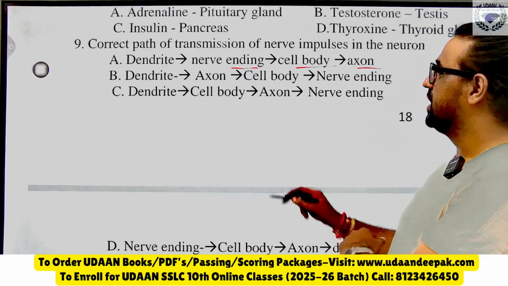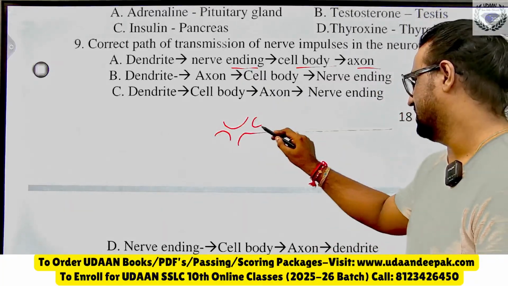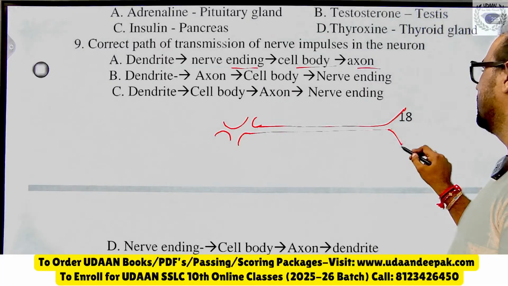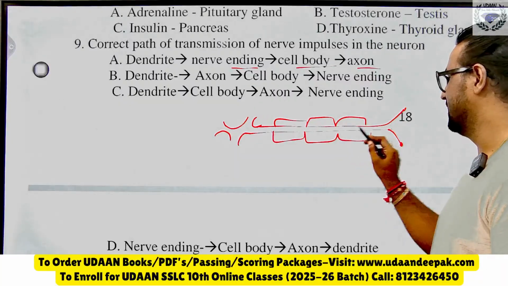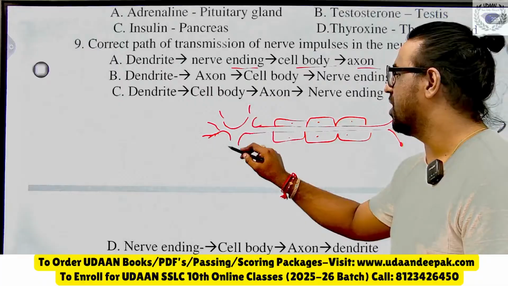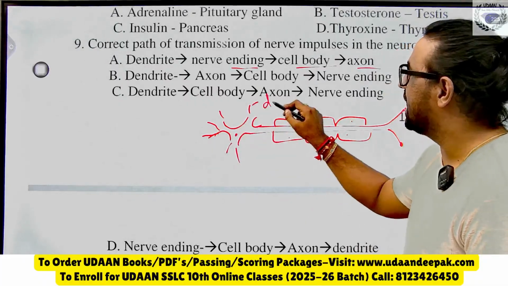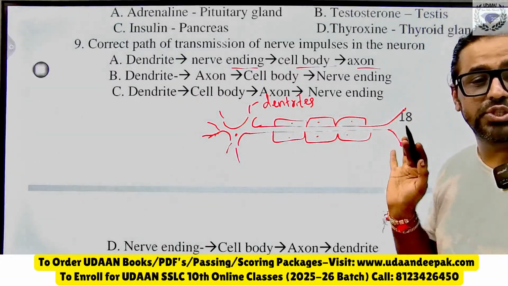Yes, very good. If you are able to draw the diagram of the neuron, you can find the correct path. I am drawing a rough diagram. Many times they will give a figure with P, Q, R, S and ask you to identify.